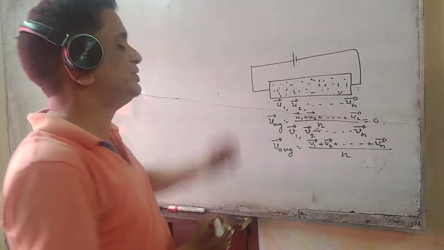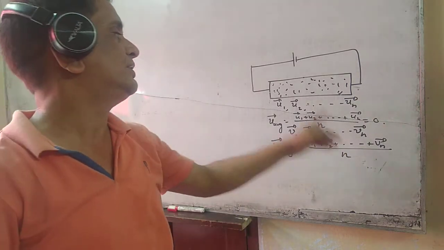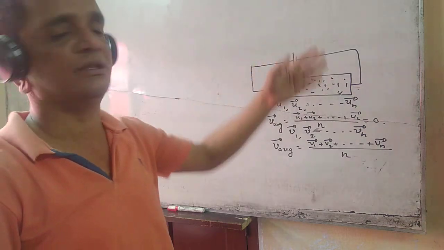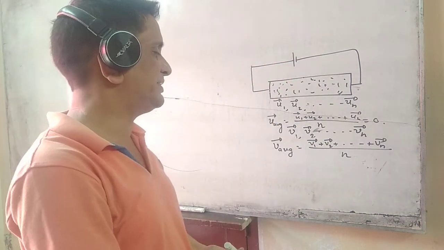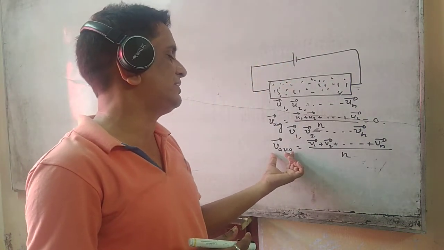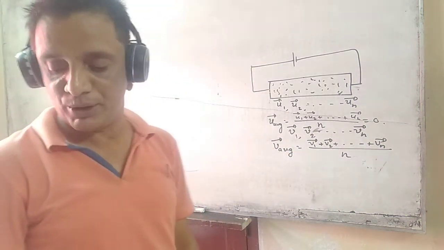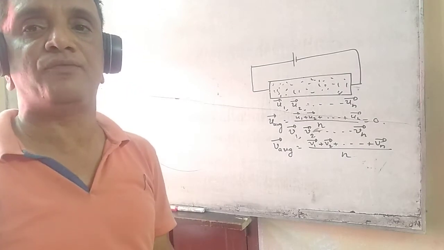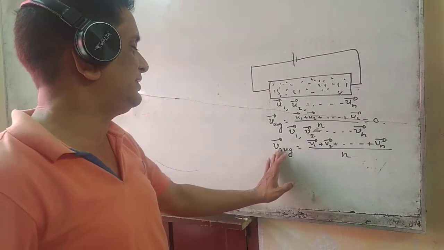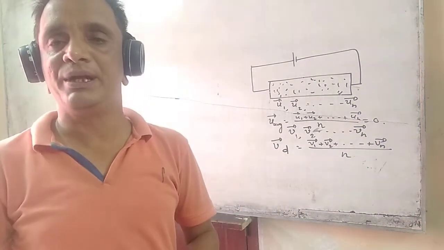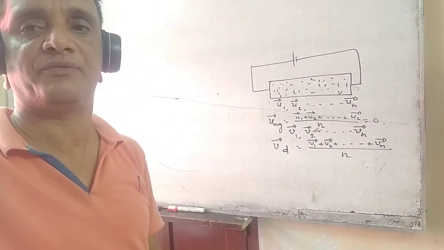But here you cannot say this is equal to 0, because it is connected to the source, so they will continuously have that velocity. That average velocity is known as drift velocity, isn't it? Generally it is denoted by V suffix D. Now we are going to find out the expression for drift velocity.